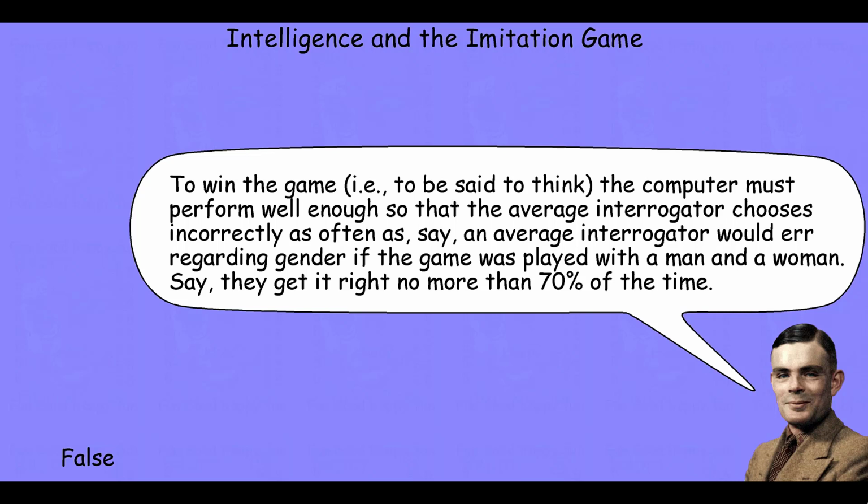Suppose our hypothesis, or Turing's hypothesis, is false, and that machines cannot in any way, shape, or form behave intelligently. Well, then we would expect our interrogator to get it wrong 0% of the time, or about 0% of the time. If they can't behave intelligently, then we can recognize that quite easily.